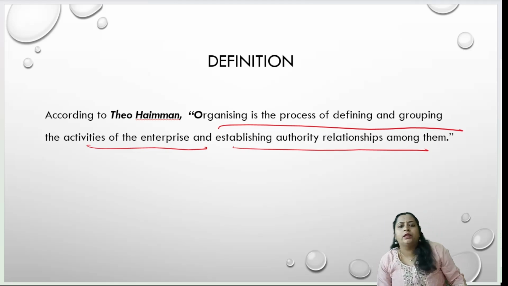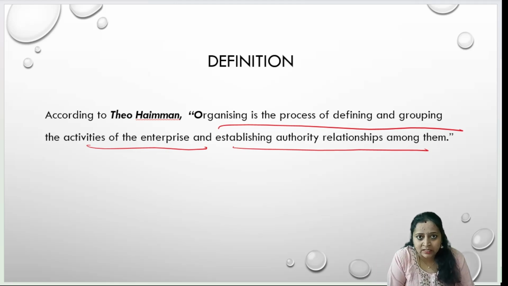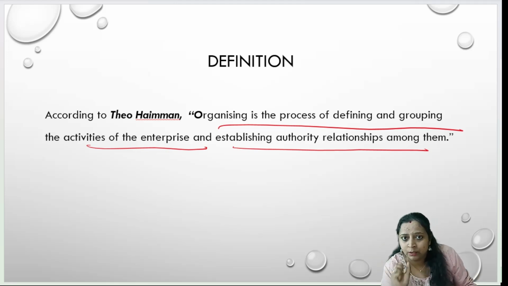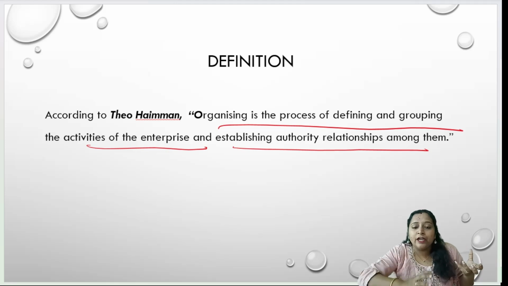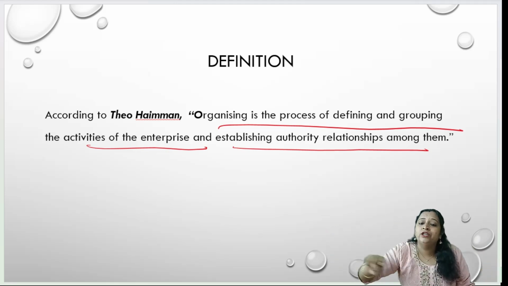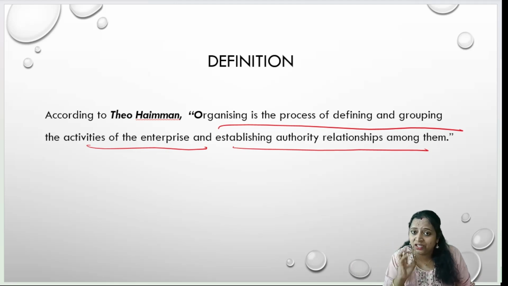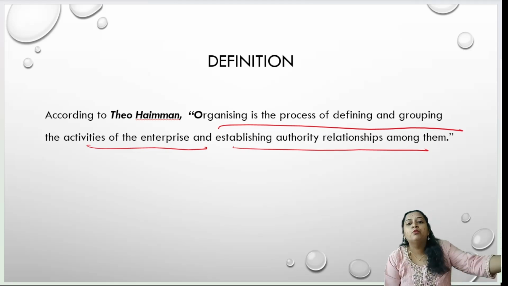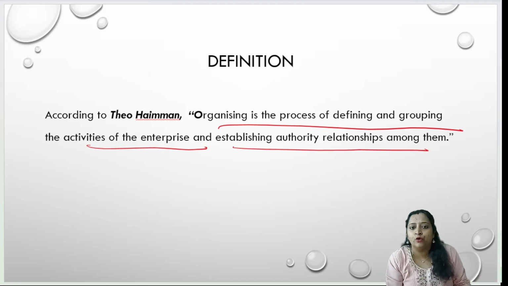Ma'am, what is this authority relationship? Say, if you want to perform any task, first you have to get the orders from a particular person. And after completing that task, you have to give a report to one person, right? Authority relationship is nothing but from whom you have to take the order and to whom you have to report after completing that particular task. So organizing will do all this work. It defines and groups the activities which you have to perform, and it tells you from whom you have to take the orders and to whom you have to report after the completion of your work. That is the definition given by Theo Hyman.